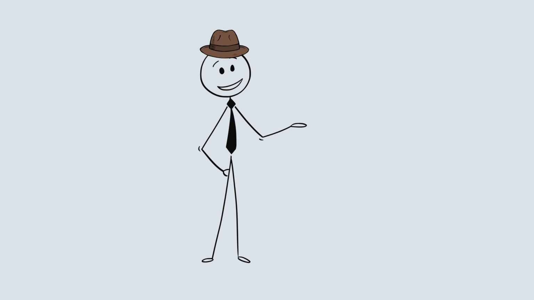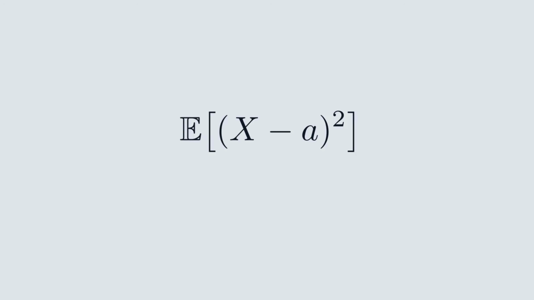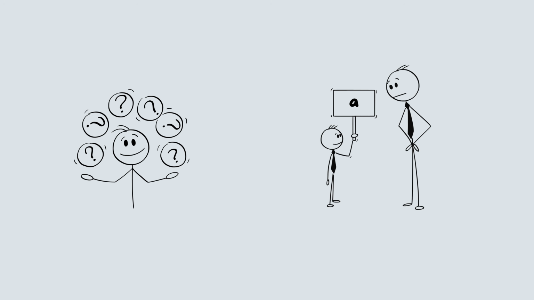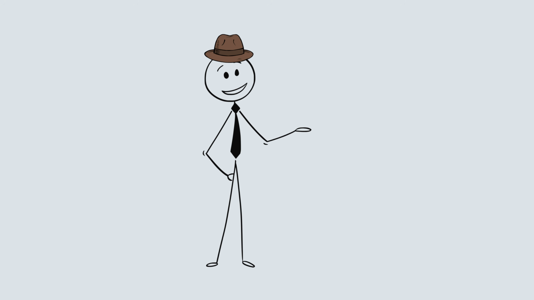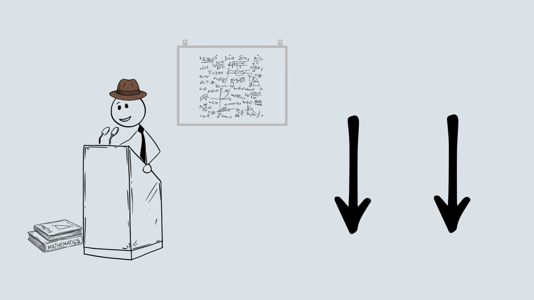Now imagine you look at all possible outcomes of X. For each outcome you have a squared error, (X minus a) squared. You use the expected value rule again. You average these squared errors with probabilities as weights. You get the average squared error of the prediction a. The question is, which constant a makes this average squared error as small as possible? It turns out that there is a unique best choice. That choice has a name we already know. It is the expected value of X. If you are interested in the underlying math, I will leave a link to some material in the description.